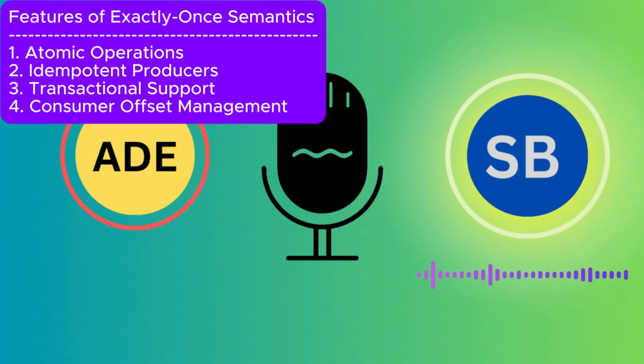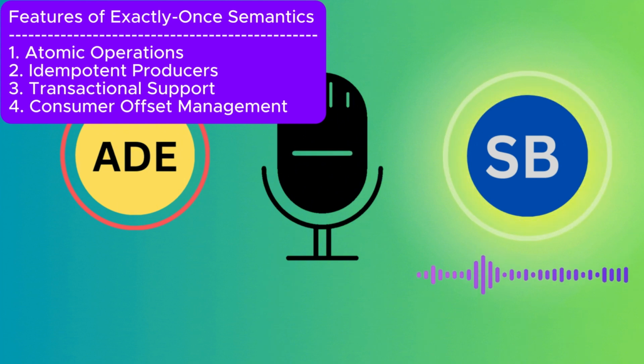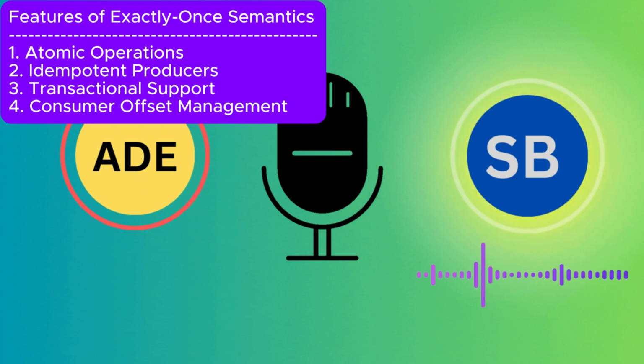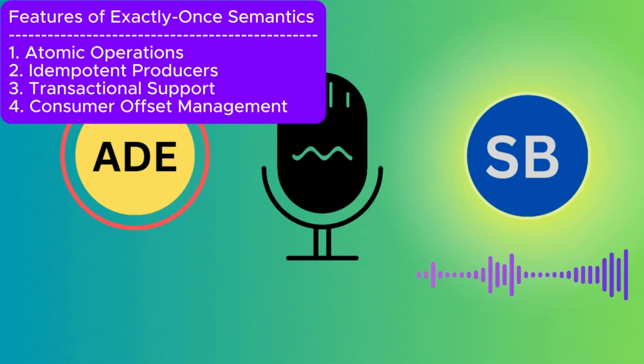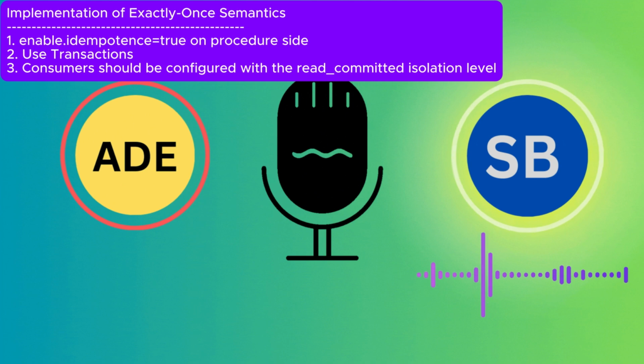And there is consumer offset management. Kafka manages consumer offsets in a way that ensures they are only committed after the processing is complete. This prevents a scenario where a consumer might read a message but fail to process it before committing its offset, which could lead to data loss or data duplication. So these are all the features that exactly once semantics has.